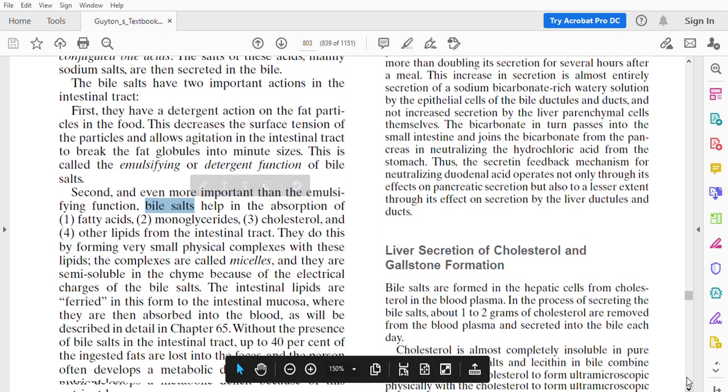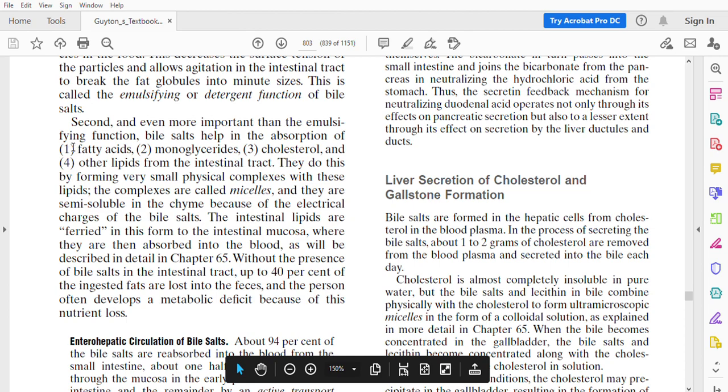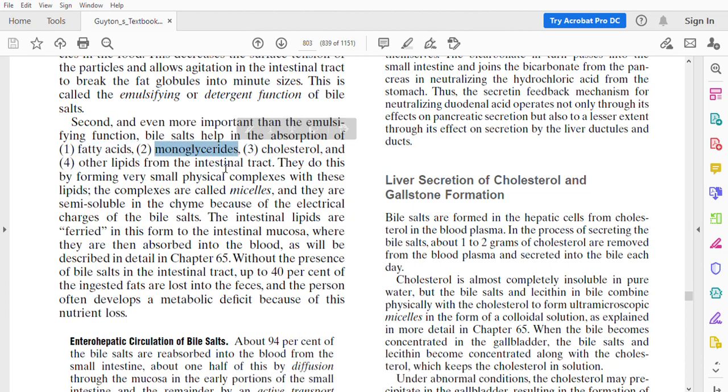You know that the lipid is digested into fatty acids, monoglycerides, etc. How? By the action of lipase. So the products of digestion called fatty acids, monoglycerides, then cholesterol, other lipids, etc. should be absorbed from the alimentary canal into the lactea. So without the bile salt, this absorption cannot take place.